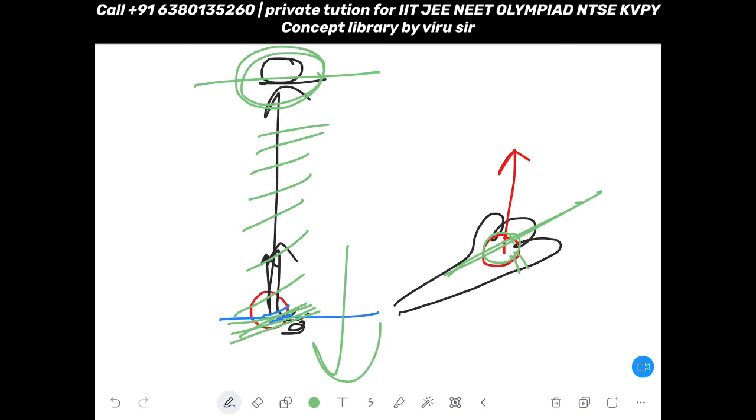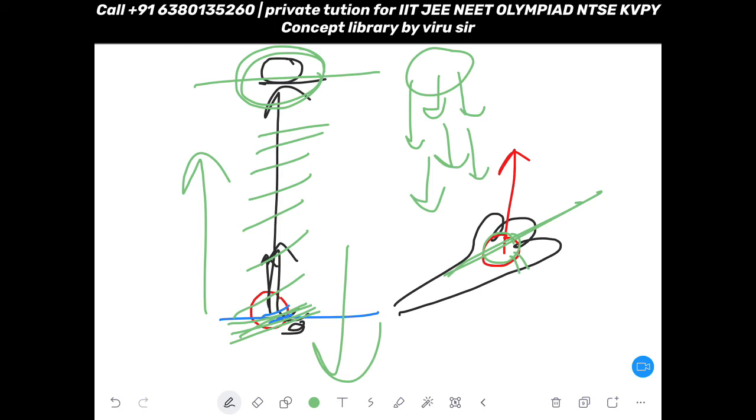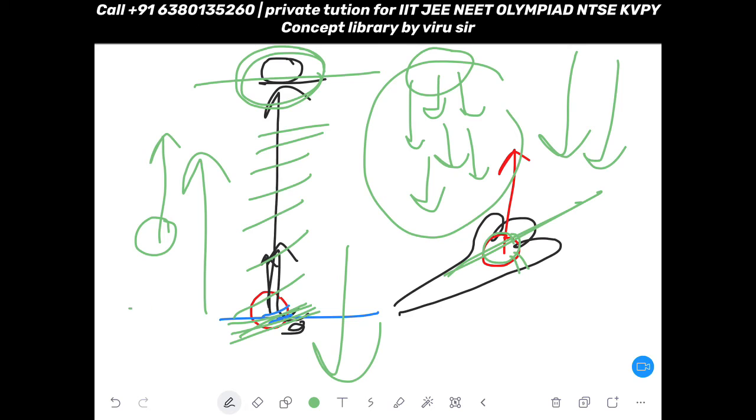Because earth is pulling you down and you are trying to go up, that's why. So suppose you are free to come down: you want to come down and earth is also pulling you down. Because of that, your velocity will keep on increasing during downward motion. But just the opposite is happening in upward motion. In upward motion, the ball is trying to go upward but earth is pulling downward. That's why velocity is decreasing.